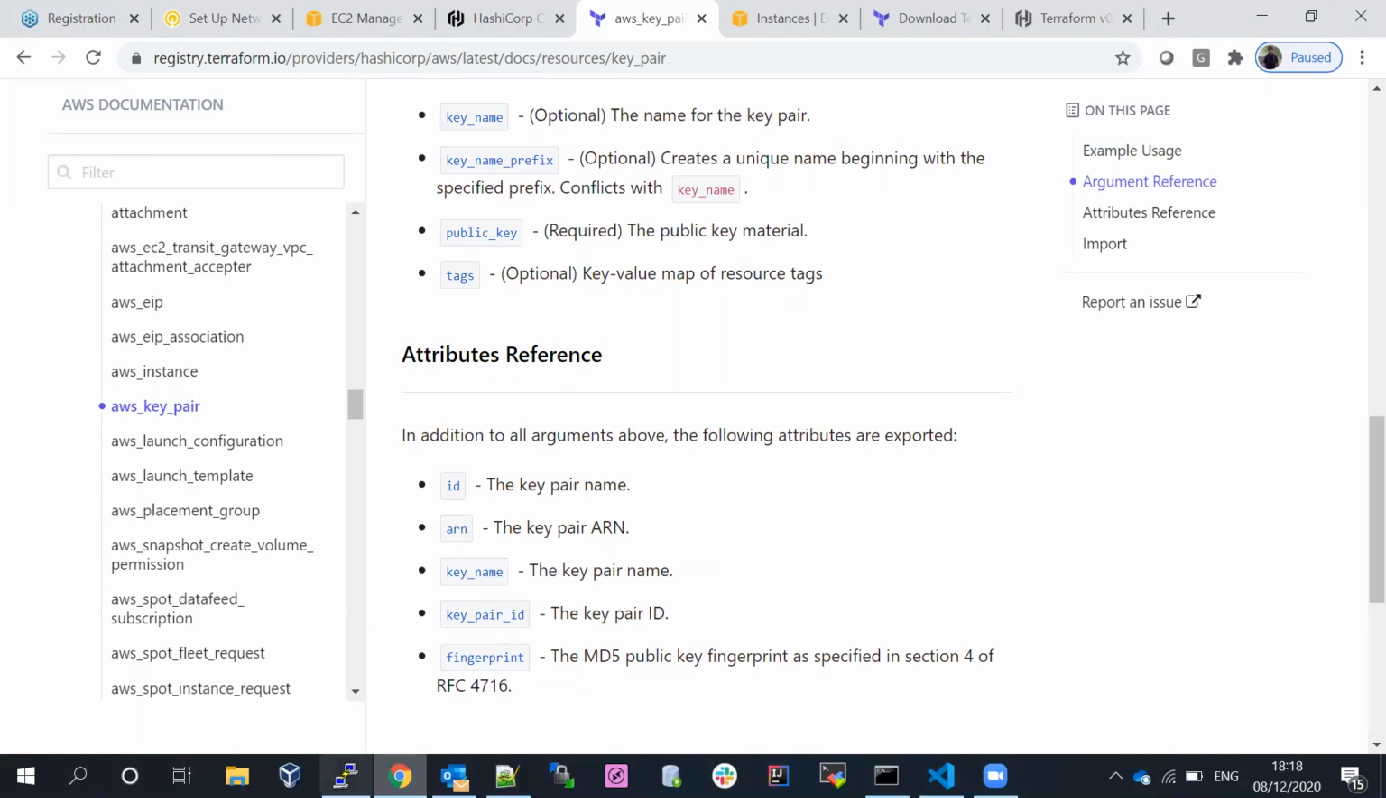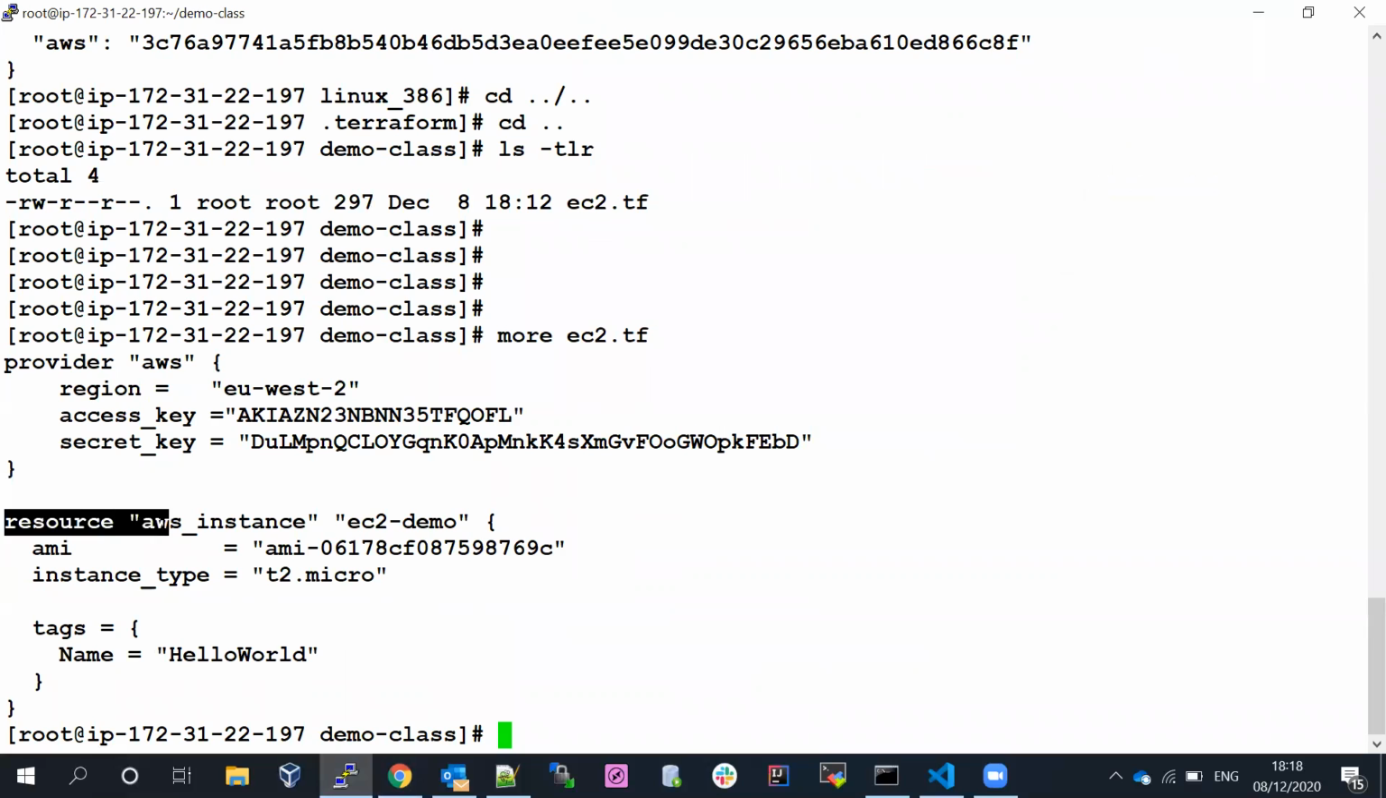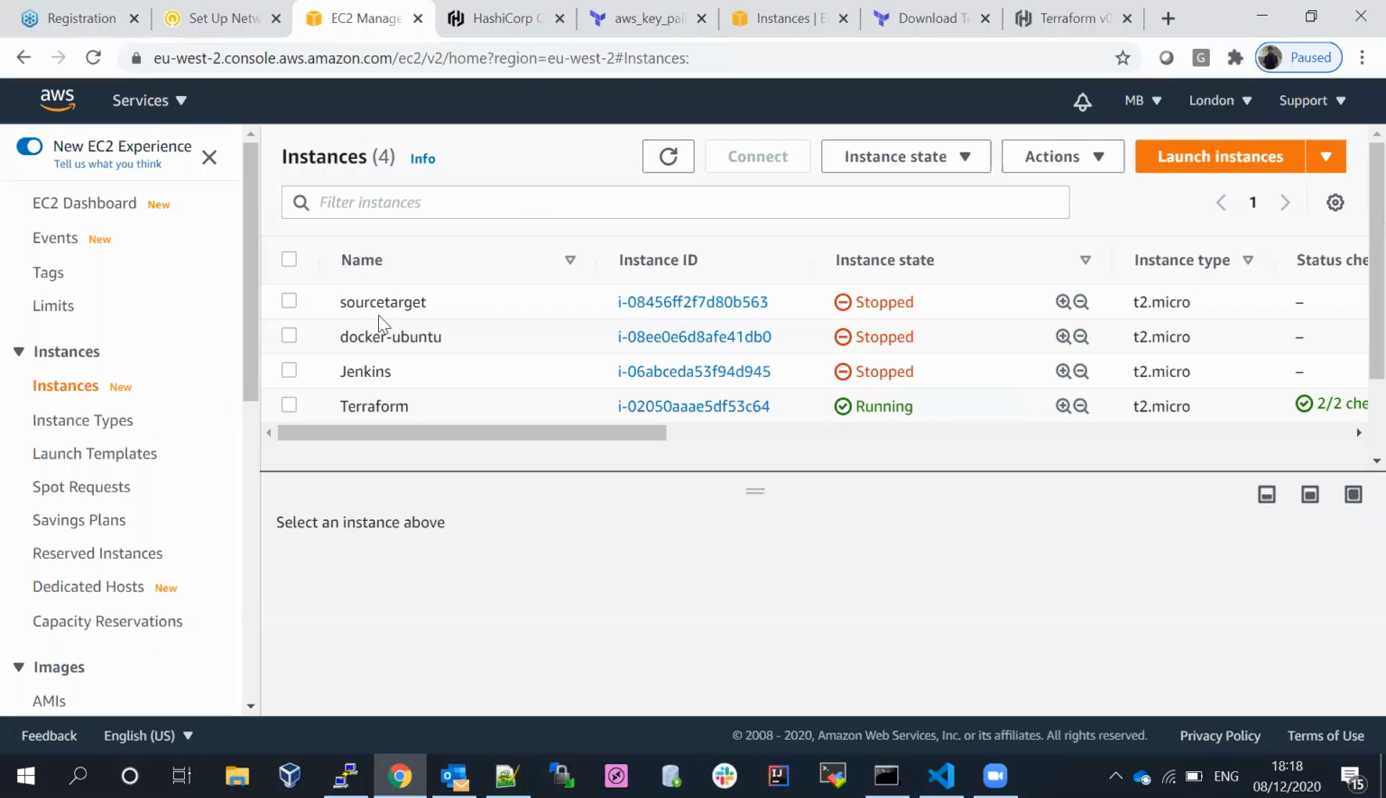So let's go ahead, and I already have the code available, which has a resource and a resource name. The resource name can be different; you can keep anything, it doesn't matter. But how are we going to get the AMI? We are going to take the AMI from the AWS console.